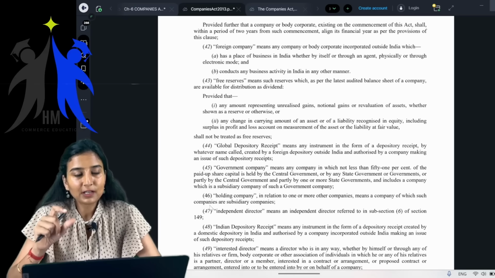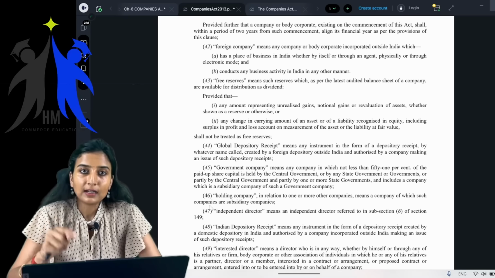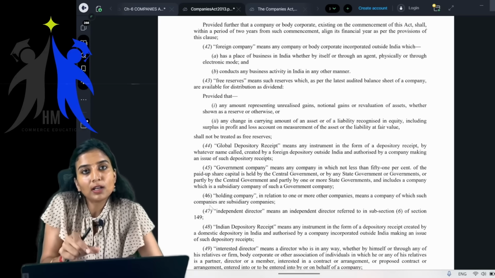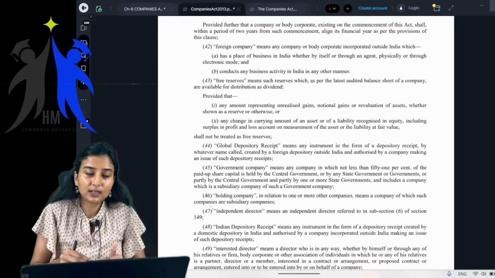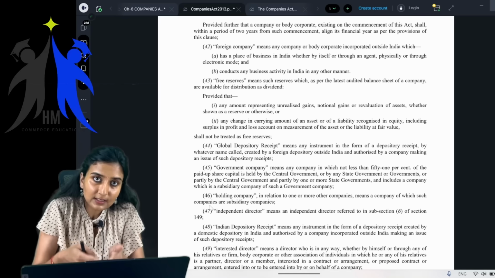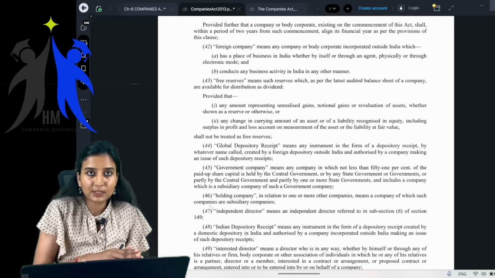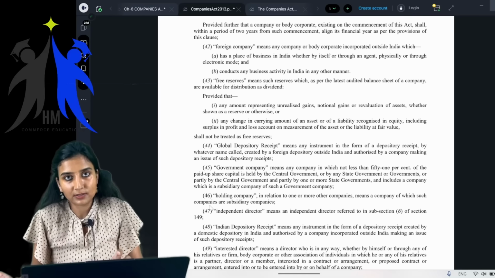Say, for example, let's take company. Company means a company which is incorporated under this act or any previous law. So if you have to call a company a company, it has to be registered under the Companies Act 2013 or any previous act.